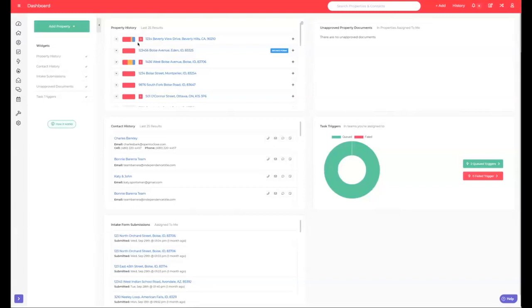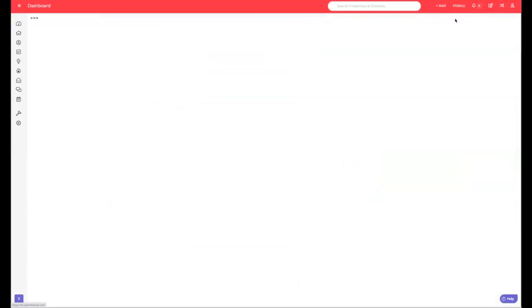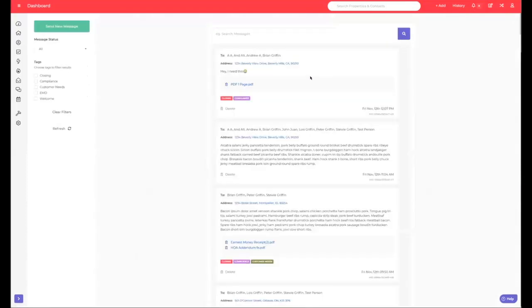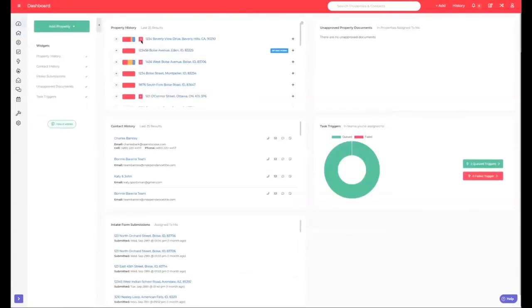Yeah, and you're going to get notifications. If they respond, where does the message show up? It shows up back inside of the messenger, as well as it will ping you via email. You've got the bell here. These are going to be your messages here. So that's in the bell. And then like I was showing you over here in the dashboard, it's going to show you 3 messages in there.